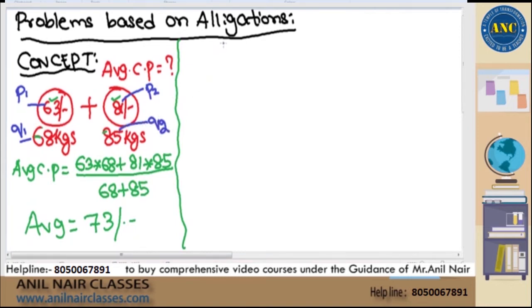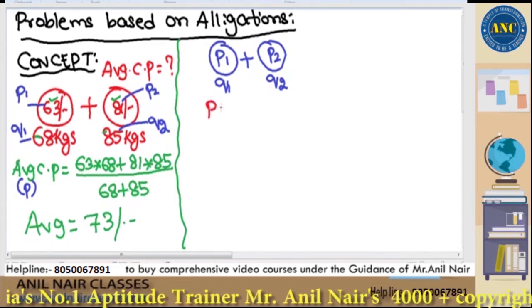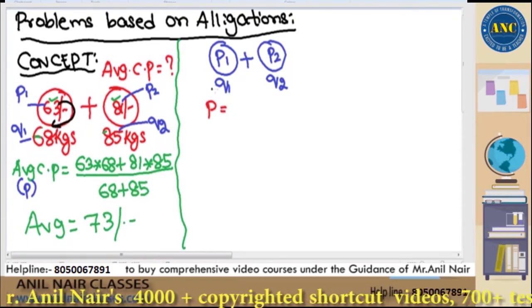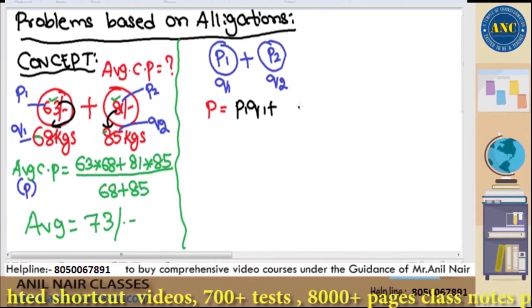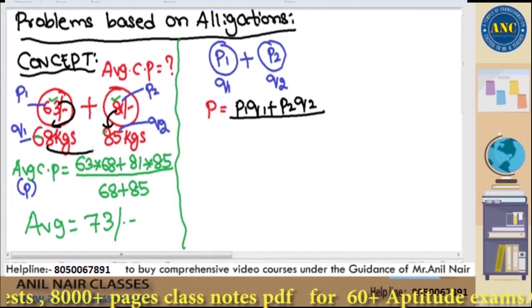So if I use the similar analogy, I can say this is P1, this is Q1, mixed with this is P2, this is Q2. If I find the average, I will call it a small letter p. How to find the average? Average p is nothing but 63 into 68, in this case P1 into Q1, plus 81 into 85, here it is P2 into Q2, divided by 68 plus 85,